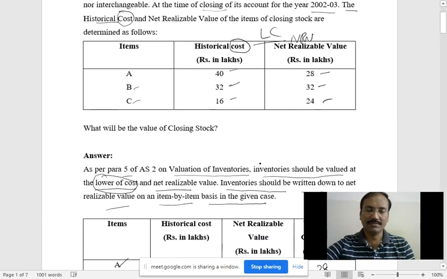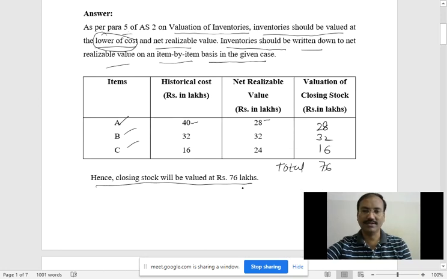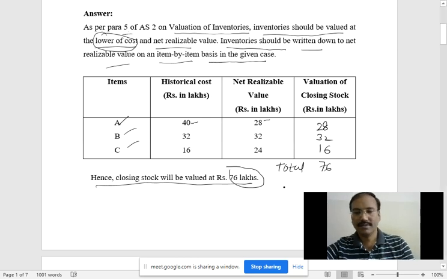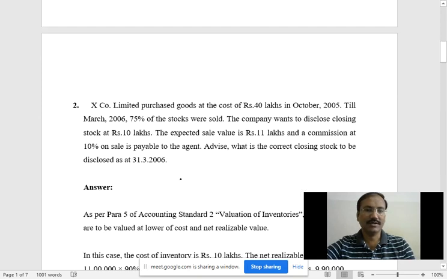The closing stock of this question is how much? The last value, this amount, is 76. The same amount 76 is here. Any doubt? Then come on, move to the next question now.